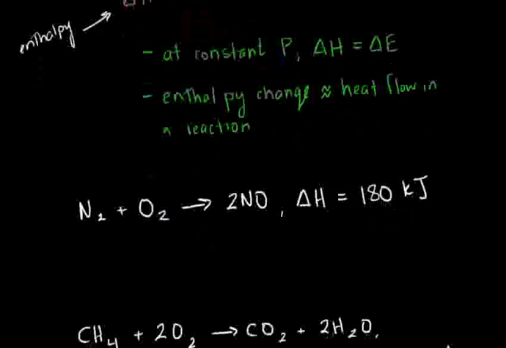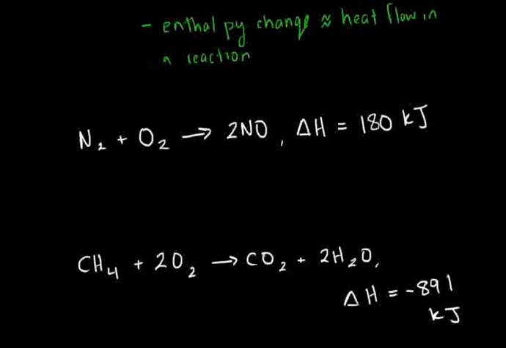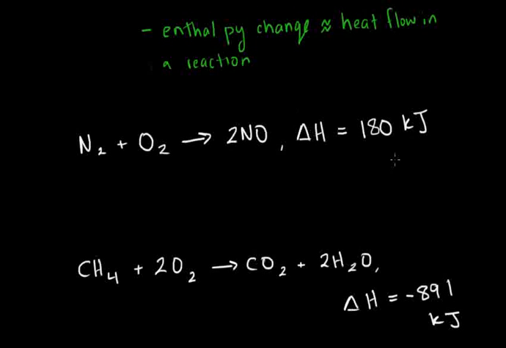And so when we see exothermic and endothermic reactions, we're often going to see these little delta H's. And these delta H's, again, are just referring to enthalpy changes. And enthalpy changes, again, just quantify the amount of energy and heat produced in a chemical reaction. And so this would indicate that 180 kilojoules of energy is absorbed. So the system gains 180 kilojoules of energy.